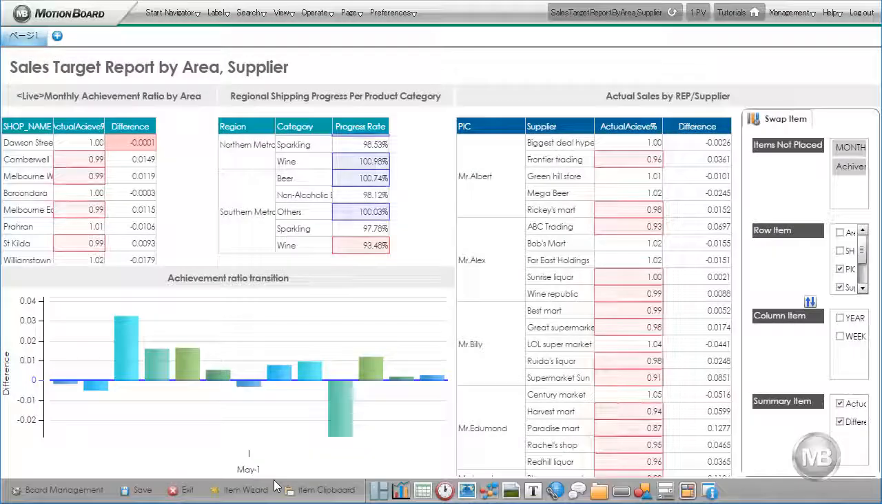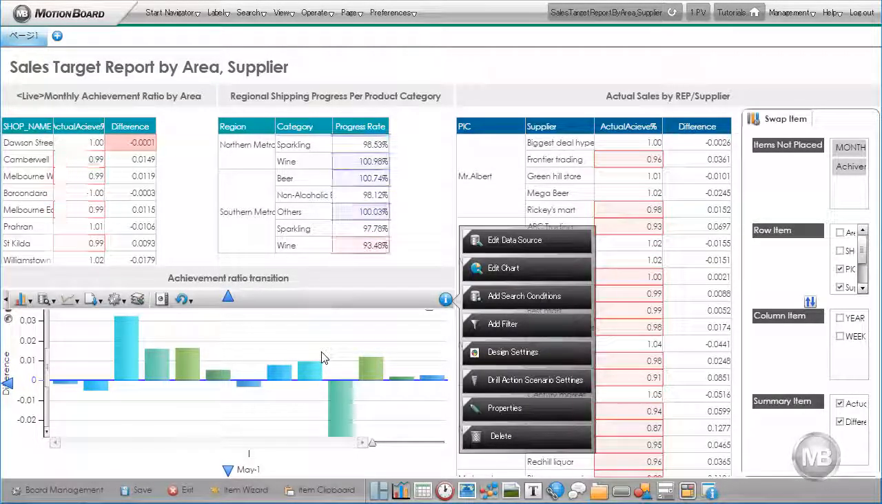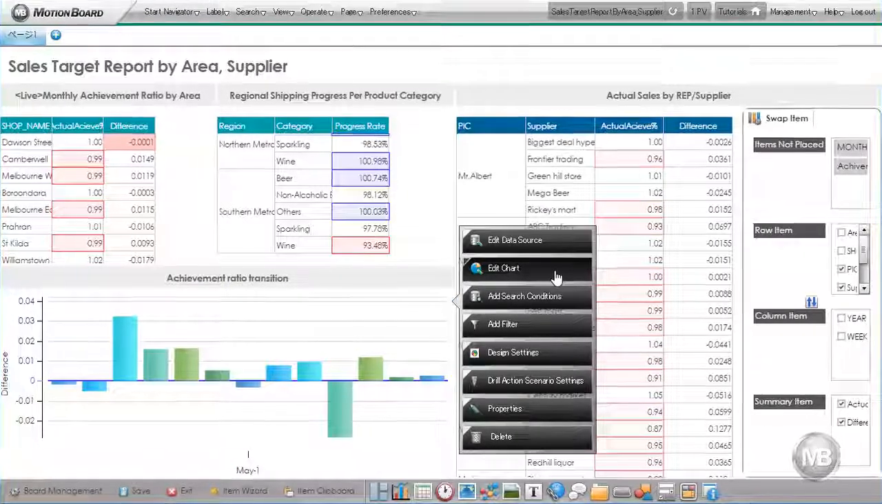In Motionboard, we can change the behavior of our mouse clicks. Currently, it is set to drill down when we click on an area that is capable of drilling down. As an exercise, let's change this behavior so that whenever a user left clicks, instead of drilling down, it drills up whenever possible. To do so, left-click on the line graph to show the pop-up menu and click Edit Chart.